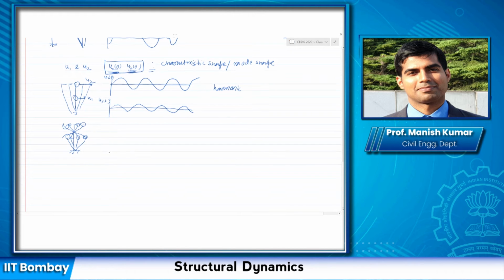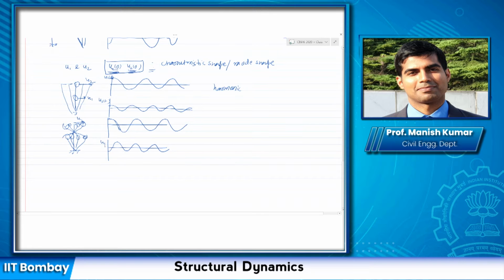So in that case again, I can represent the motion at degrees of freedom 1 and 2, let us say with some initial condition. Remember, it won't be like this actually. It is starting from some initial condition, so at time t equal to 0 it would have this much displacement. In this case, the displacement here is positive and here it is negative. So let us start like this, and here it starts with a negative value.